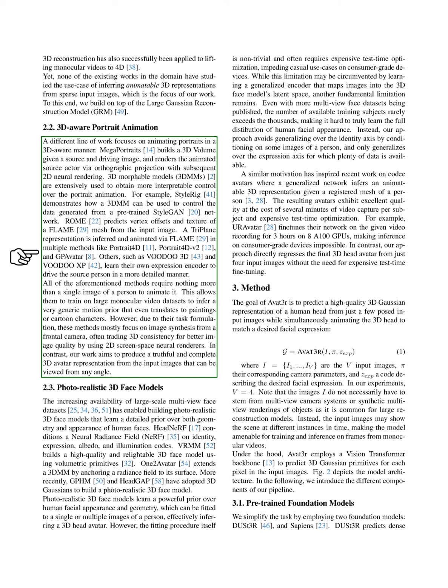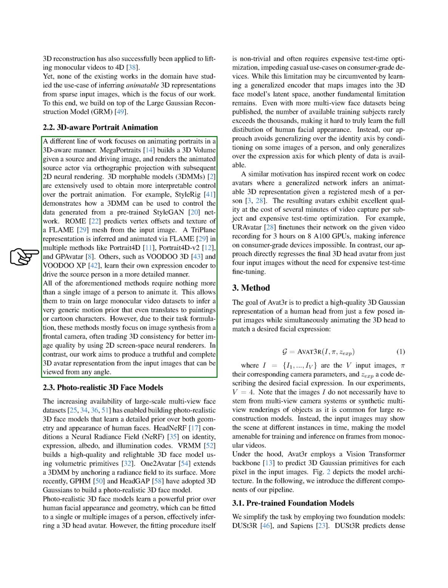ROME predicts changes in vertices and textures of a FLAME mesh based on the input image. Various methods like Portrait4D and GPAvatar animate a triplane representation using FLAME. Other approaches, such as Voodoo 3D, develop their own expression encoders for more detailed animations. All these methods require only a single image to animate a person, allowing them to train on large monocular video datasets to learn a general motion prior, applicable even to paintings or cartoons. However, they often prioritize image quality over 3D consistency by using 2D screen space renderers.